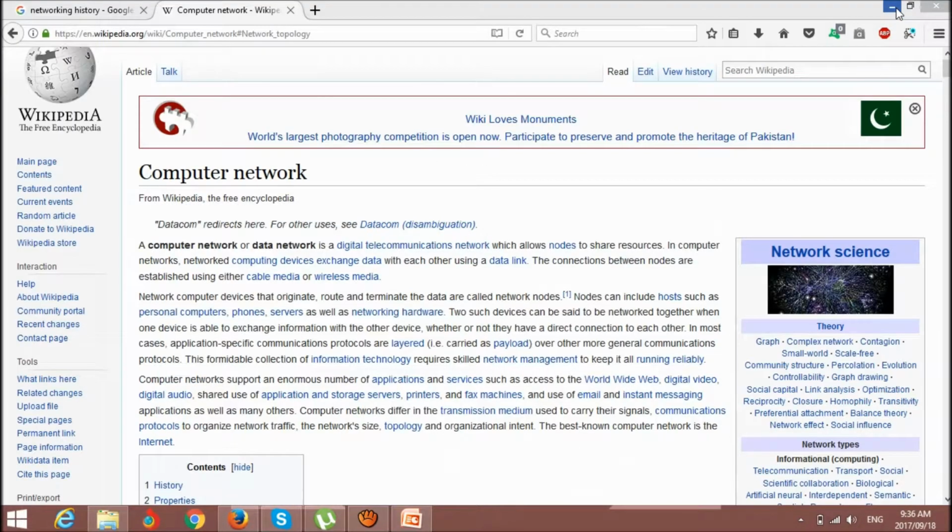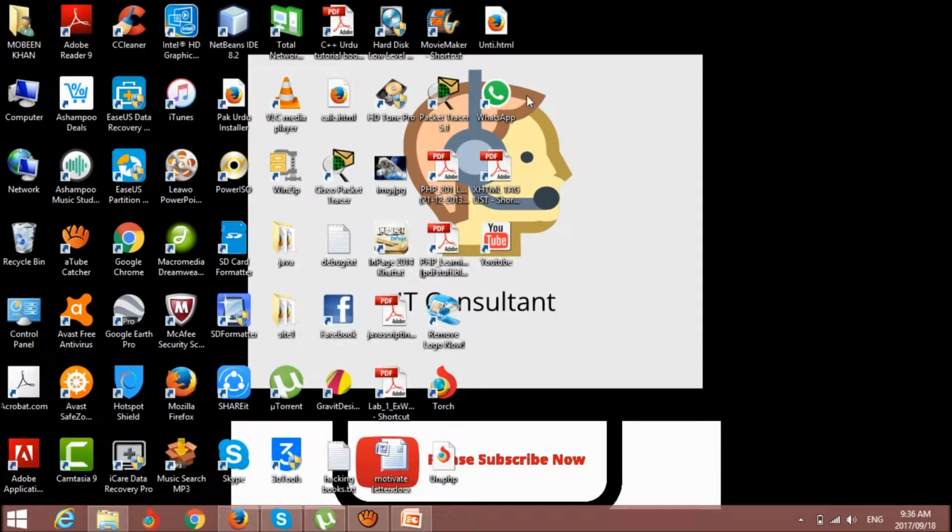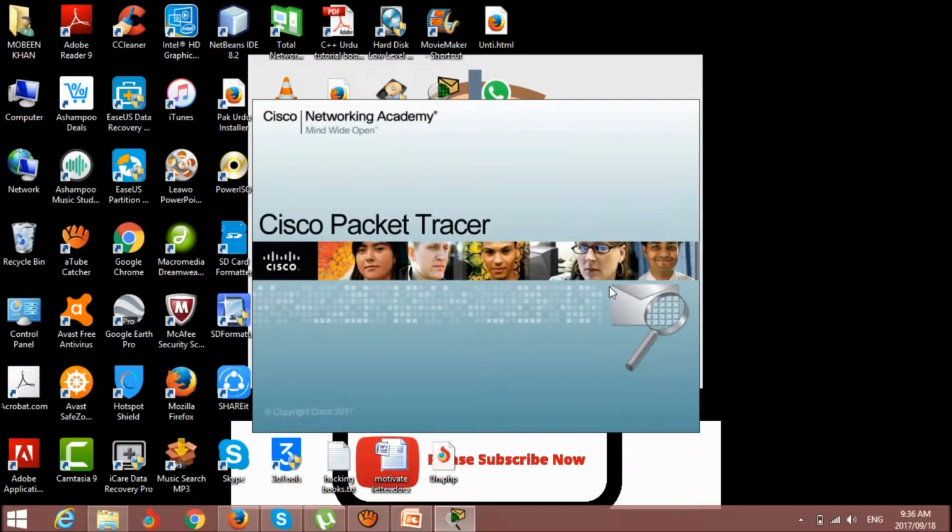For example, let's check in Packet Tracer. Just an example. Just wait as Packet Tracer opens, and then we will see the communication. Usually my computer is on the internet, that's why this screen is showing up.